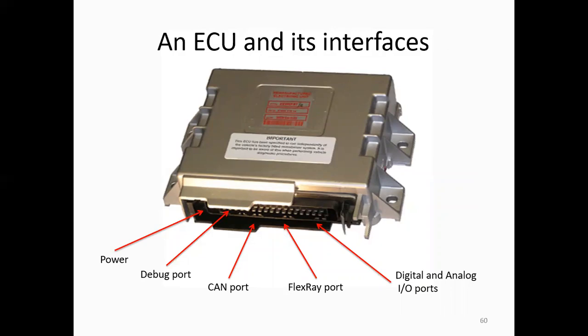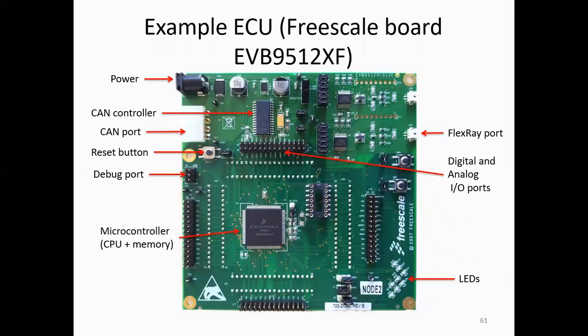This is the ECU and its interfaces. We have power, debug port, CAN port, FlexRay port, and digital and analog input output ports used in the electronic control unit. This is a sample electronic control unit used in the car, a Freescale board EVB 9512XF. In this unit, we have power, CAN controller, CAN port, a reset button, debug port, microcontroller, that is CPU plus memory, LEDs, digital and analog input output ports, and FlexRay port.